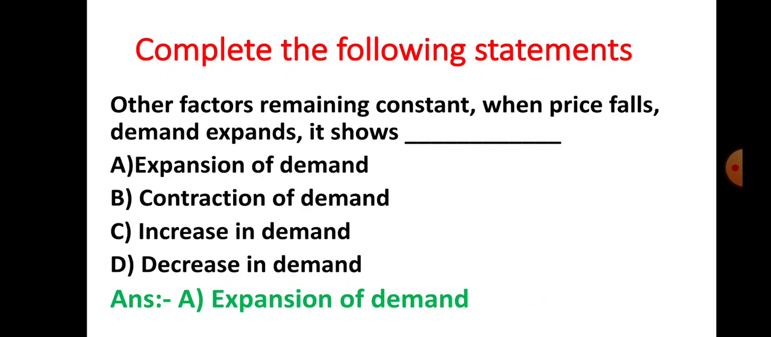Now the next objective type question is complete the following statements. Here they have given: other factors remaining constant, when price falls, demand expands, so it shows dash. Four options are given: A, expansion of demand; B, contraction of demand; C, increase in demand; and D, decrease in demand. So what is your answer here? Expansion of demand. Mention only the answer, that is expansion of demand.